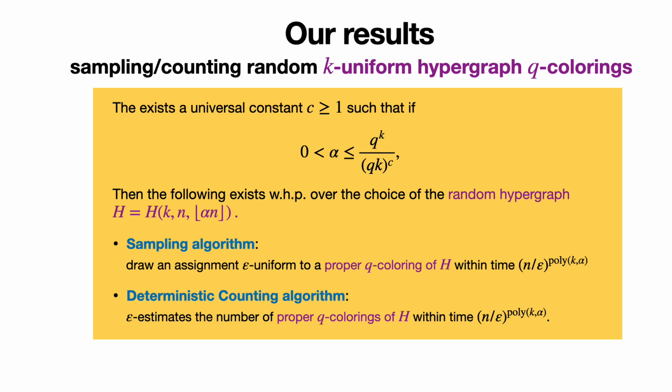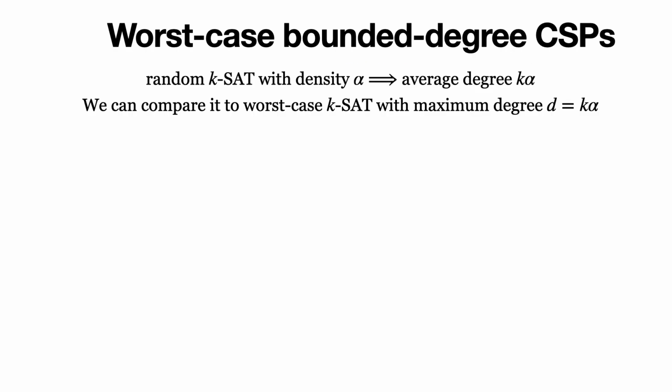We present algorithms for efficiently counting and sampling proper Q colorings of random K-uniform hypergraphs up to densities Q to the K over a polynomial of K and Q. Before delving into the techniques, we can first compare our results with the worst-case bounded degree CSPs. Note that a random k-SAT formula with density alpha has an average degree of k alpha, making it comparable to a k-SAT formula with maximum degree d equals k alpha.